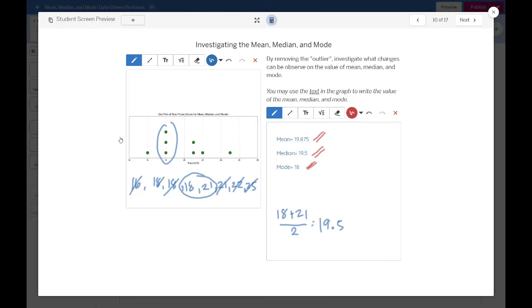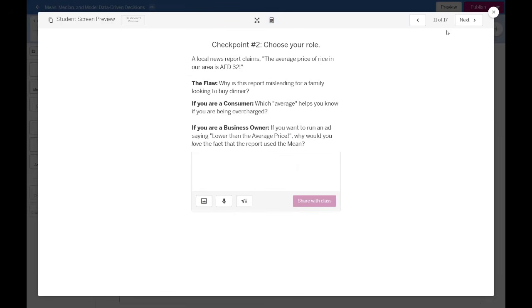And especially be careful with the interpretation or the conclusion we can have if we have an outlier in our data. In this kind of topic, we are not just calculating the mean, median, and mode. We are also understanding the implication or conclusion that we could have based from those numbers, and how we are going to use those numbers if we have a different role in society. So what if you are a customer or a business owner? How would it affect you that the average price of rice in our area is 32 dirhams?